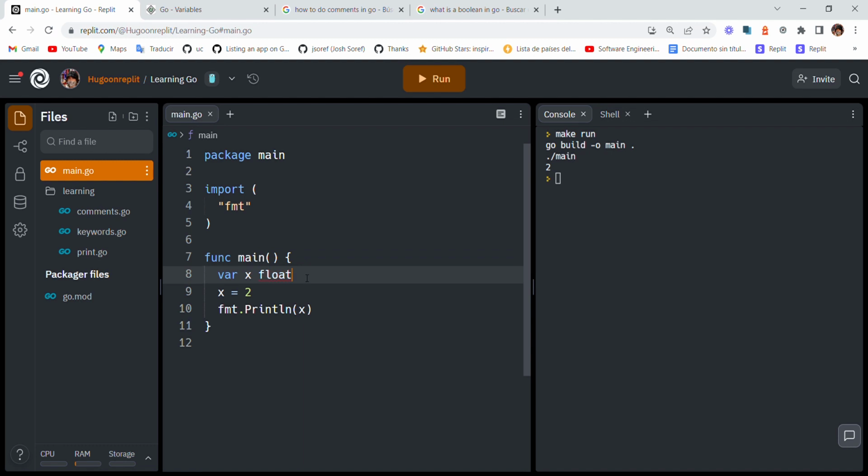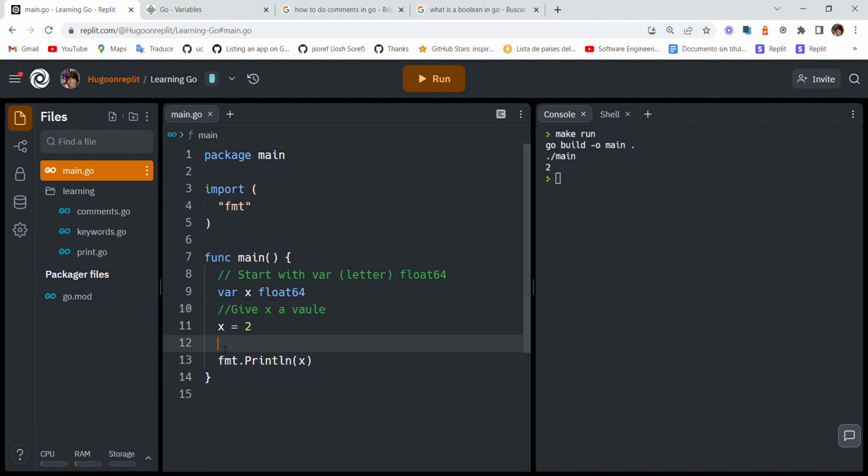You also have var x float32. I really don't know the difference between these two, so let's just use var x float64. So I'm going to start with var, then the letter x, then float64. Then we give x a value, and then we print x.